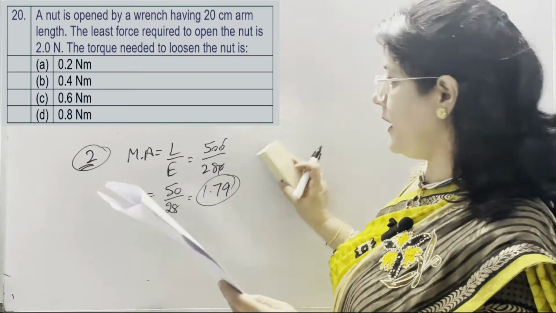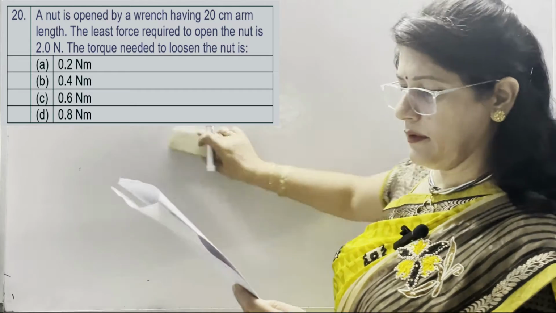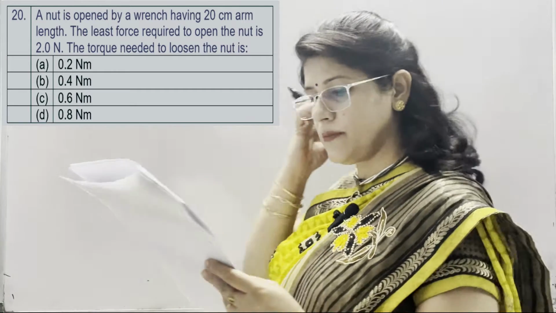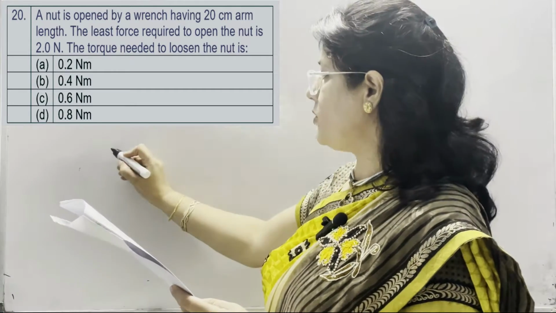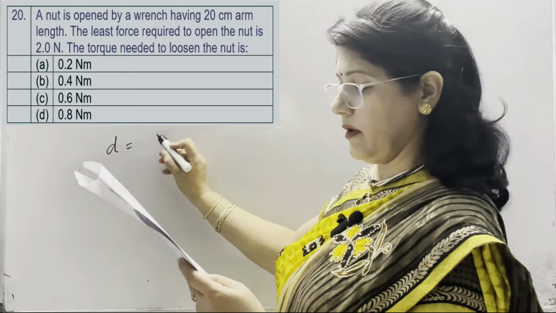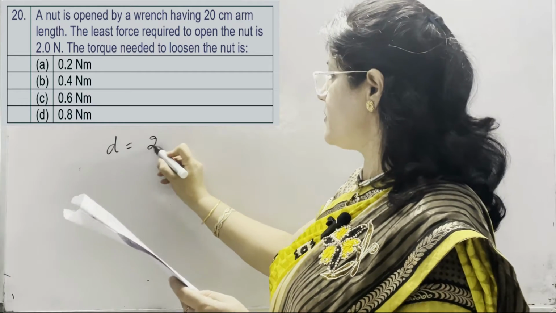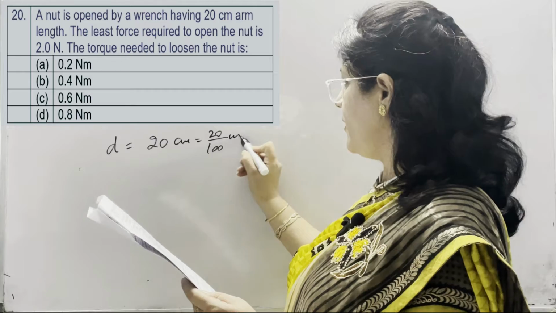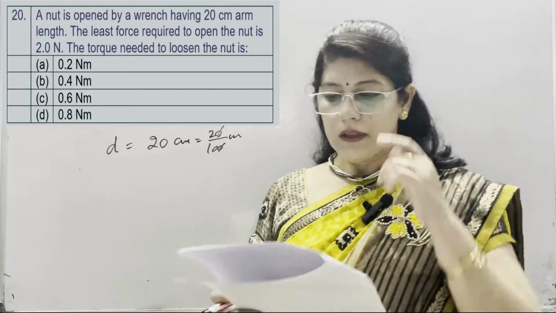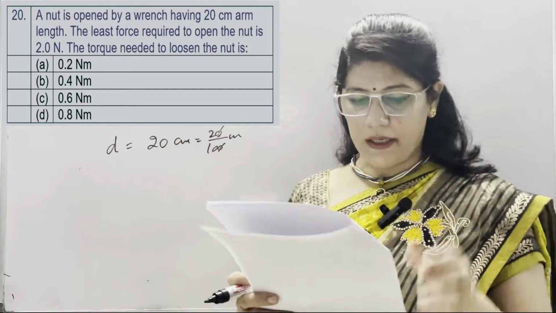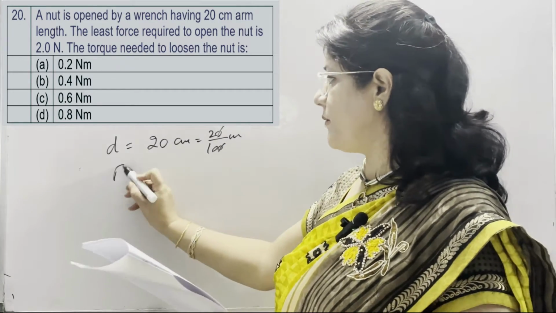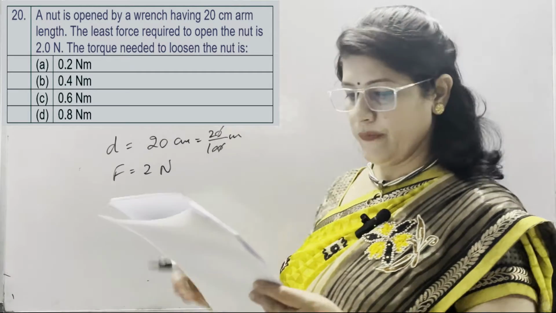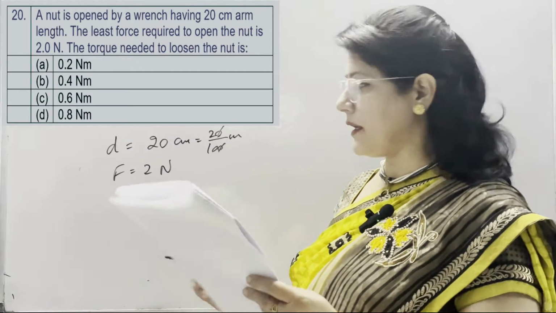In question number 20, a nut is opened by a wrench having 20 centimeter arm length. So length of wrench is given as 20 centimeter. It means 20 divided by 100 meter. The least force applied to open the nut is 2.0 Newton. Force is given as 2 Newton. The torque needed to loosen the nut is torque.